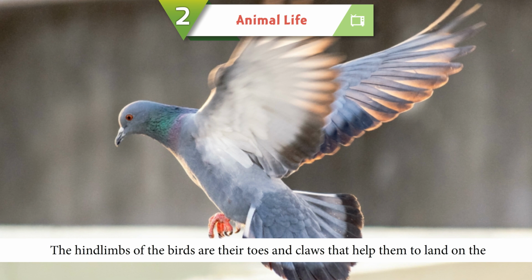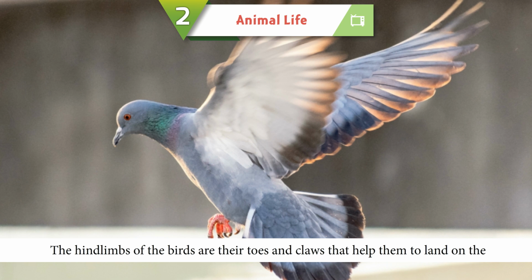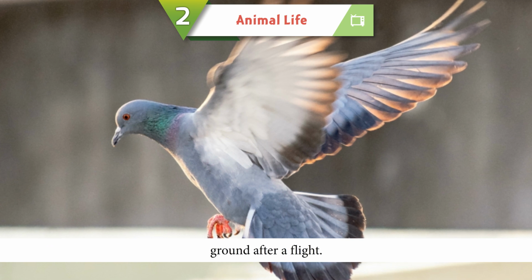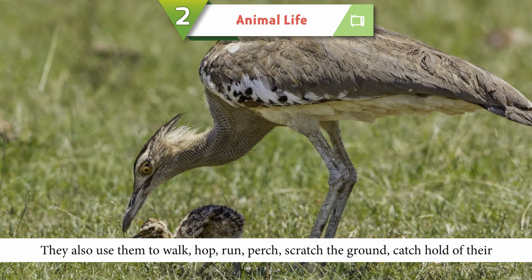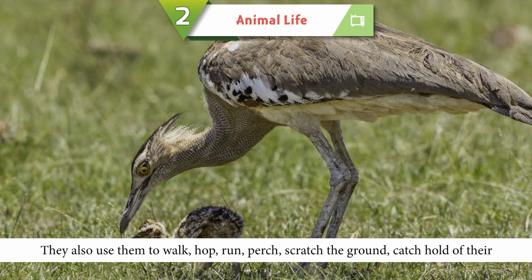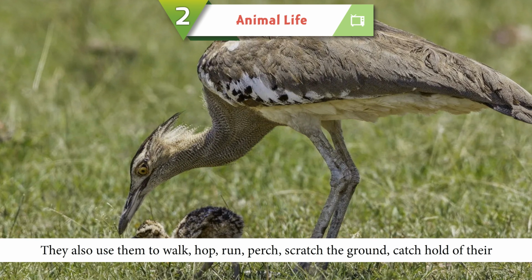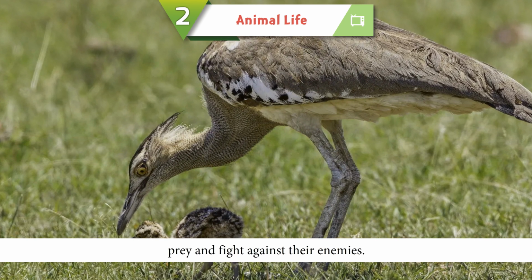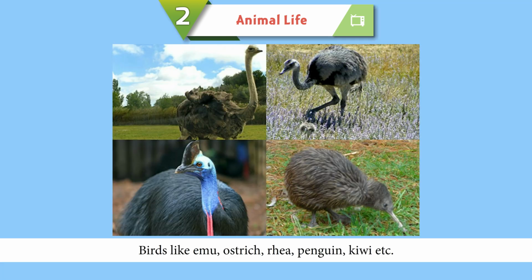The hind limbs of the birds are their toes and claws that help them to land on the ground after a flight. They also use them to walk, hop, run, perch, scratch the ground, catch hold of their prey, and fight against their enemies. Birds like emu, ostrich, rhea, penguin, kiwi, etc.